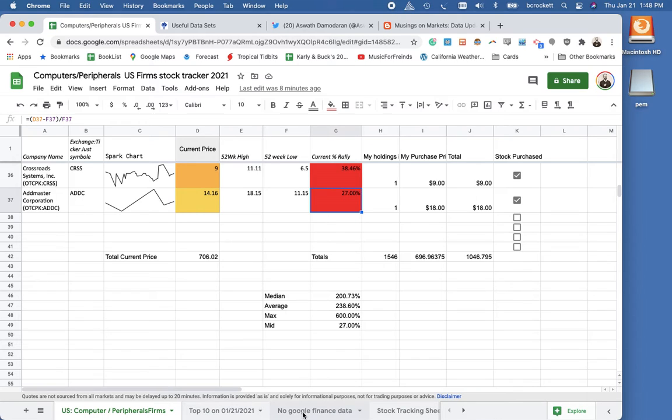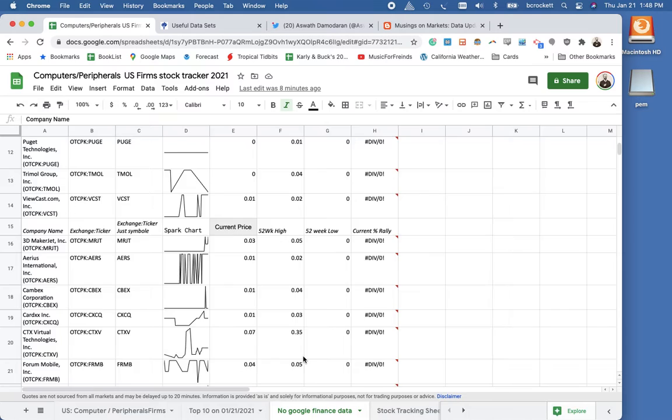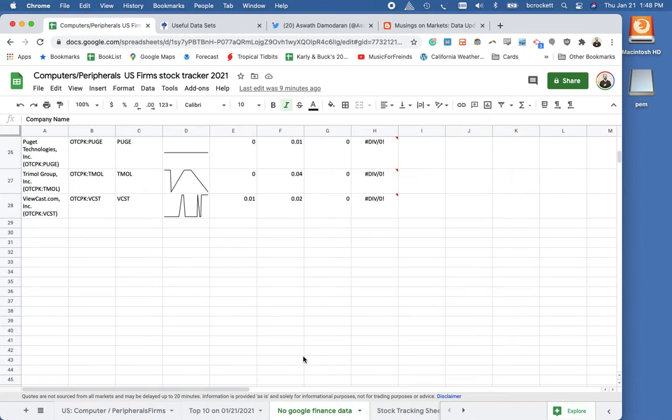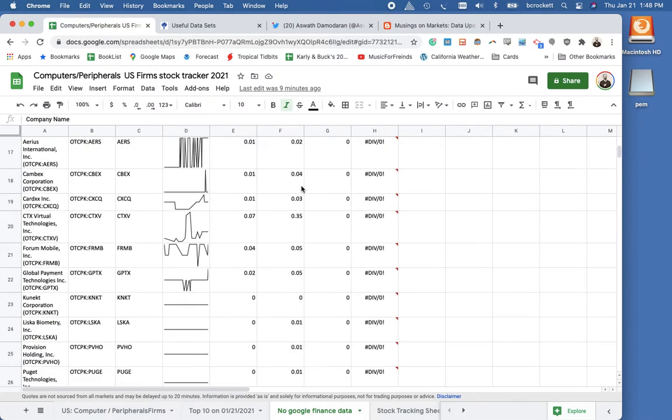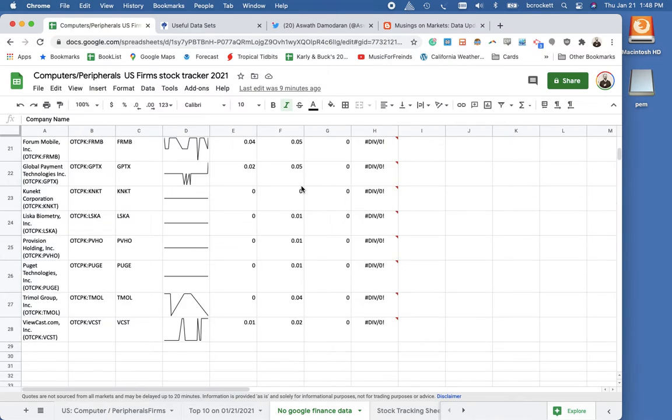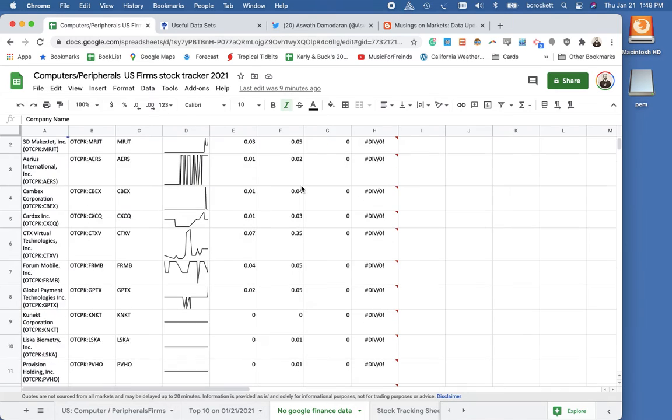Now, just a little asterisk, there were about 28 companies that just didn't have good data. They are on public exchanges, and their stock didn't really move very much, and some of these are valued at less than a fraction of a cent.